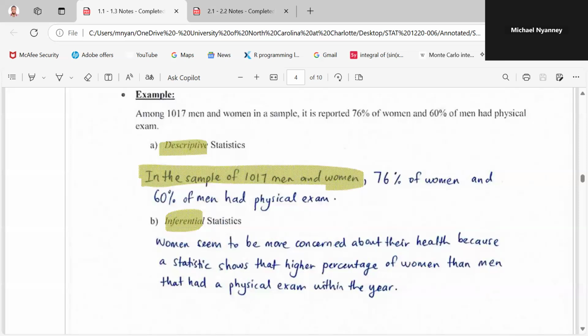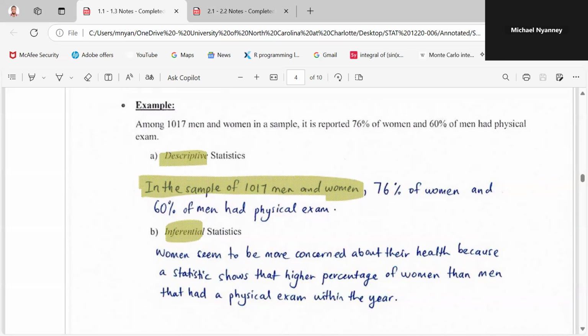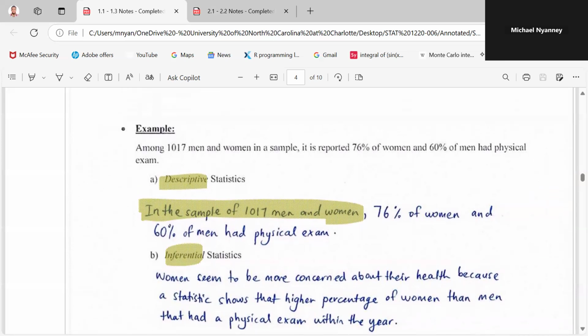So among 1017 men and women in a sample, it is reported that 76% of women and 60% of men had a physical exam. So the descriptive statistics here is that you have 76% of women and 60% of what? Of men had a physical exam. We are not making any logical conclusion. What do these figures mean? What do these statistics mean?